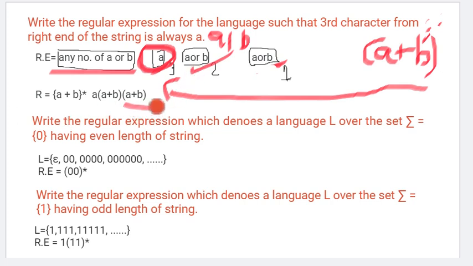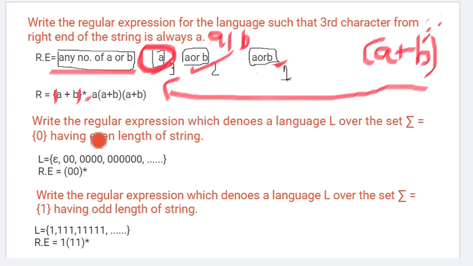For the second symbol, a or b, anything can come, so a plus b I will put. The third symbol is mandatory a, okay, and the fourth symbol is a plus b, our choice. A can come, b can come, or may not come. Zero occurrence is also possible, so we can put a star. Okay, so this is our final one. That is, the expression is a plus b star a, then a plus b in brackets, again a plus b.